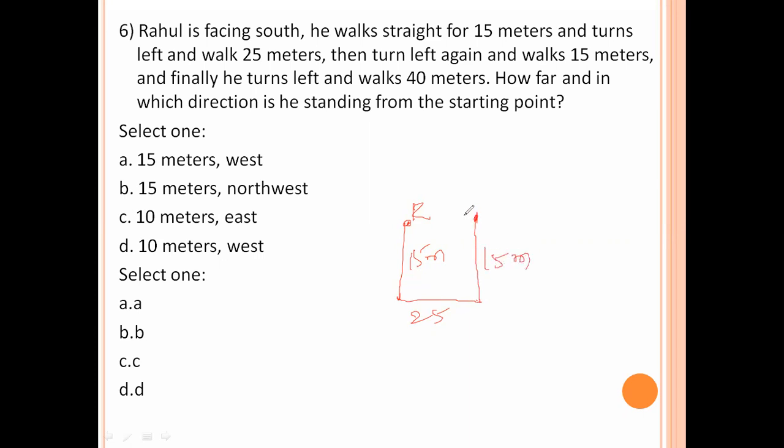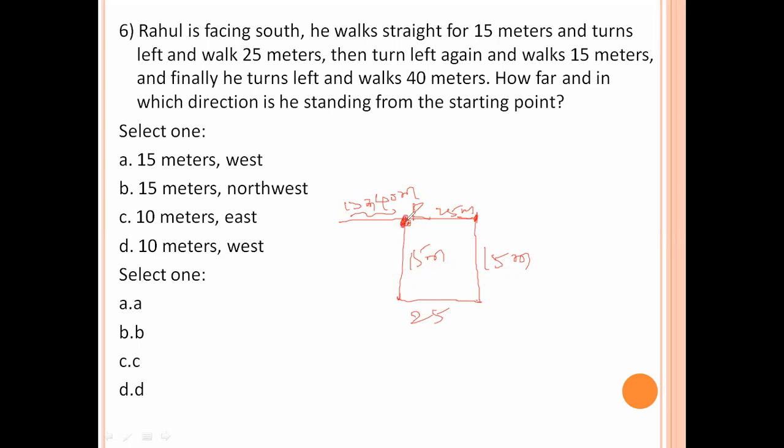And finally it turns left and walks 40 meters. So north or left is left. So this is 25 meters. This is the remaining 15 meters. How far and in which direction is he standing from the starting point?